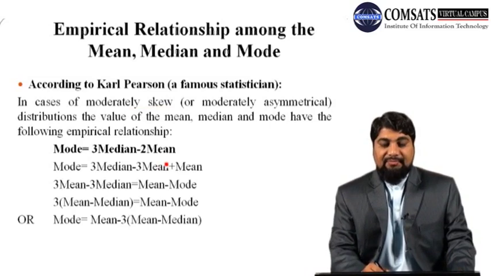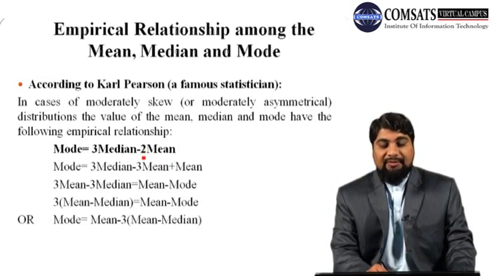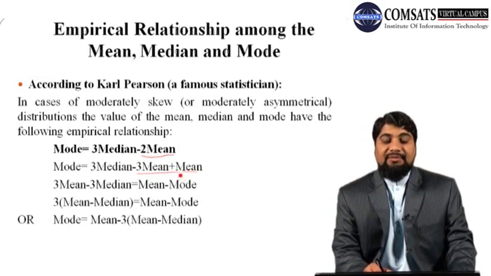So we can simplify this relationship further in order to get an alternative form. So here we have the last term minus 2 times mean, so we can write it as minus 3 mean plus 1 times mean. So minus 3 plus 1, we get again this minus 2 times mean.